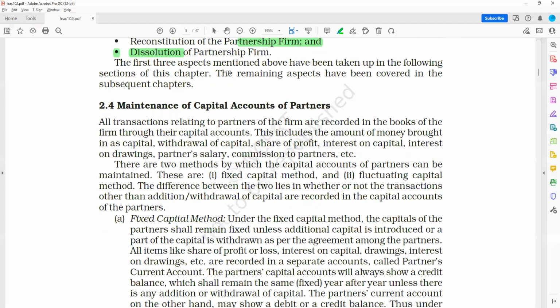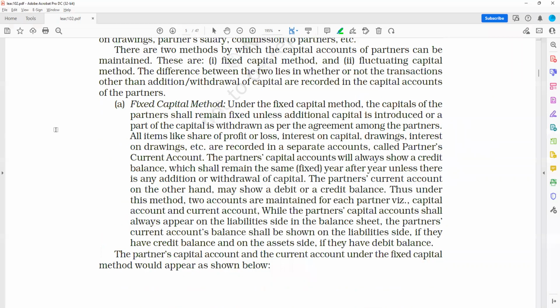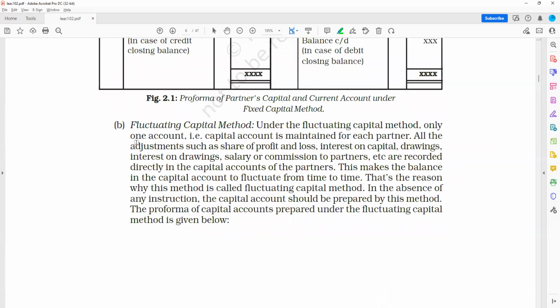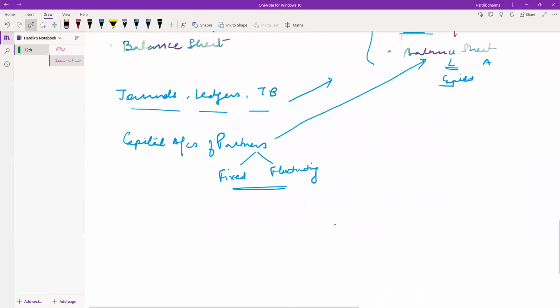Now comes maintenance of capital accounts of partners. These are the methods I was saying: the fixed capital method and the fluctuating capital method. So what is the fixed capital method and what is the fluctuating capital method?